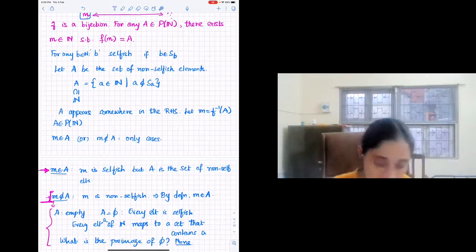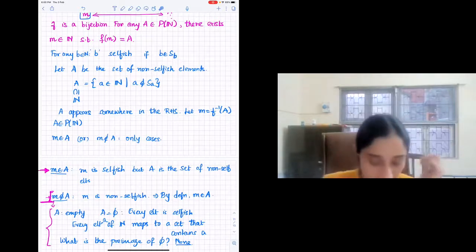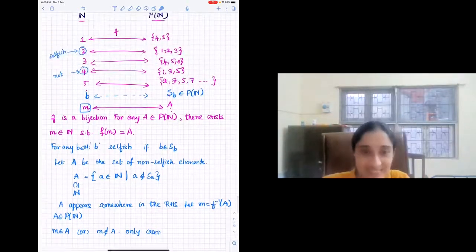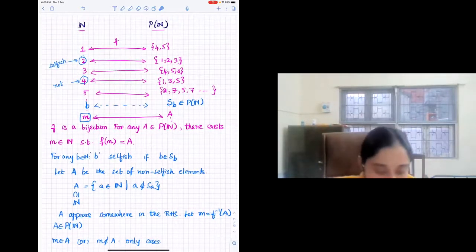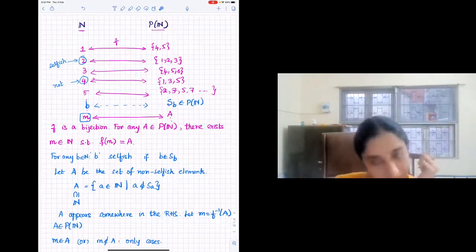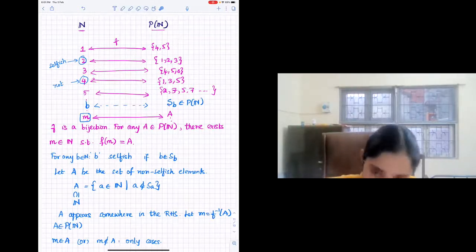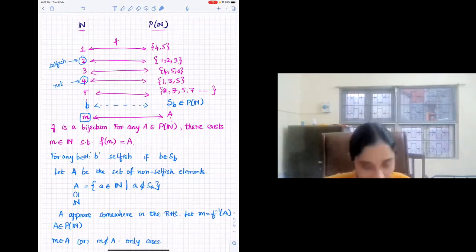Ma'am, in the question about constructing a bijection from whole numbers to the power set of N, we can assume that there exists a bijection from whole numbers to the power set of N, and then we can construct a bijection from whole numbers to natural numbers. Then there will be a bijection from natural numbers to the power set of N, but we have proved that there is no bijection from natural numbers to the power set of N. Right. That is exactly what even he said, what the others also suggested.